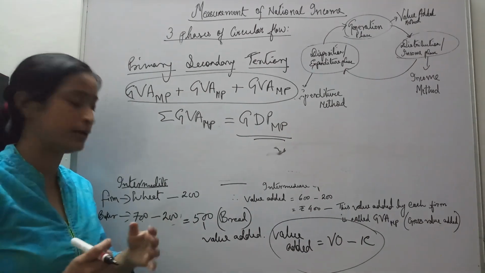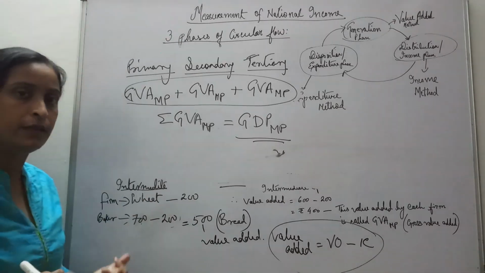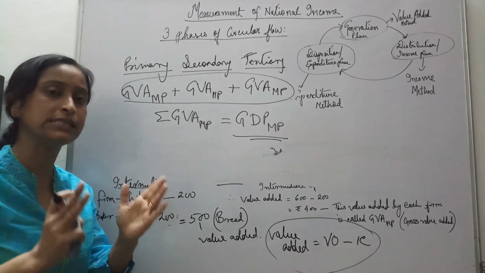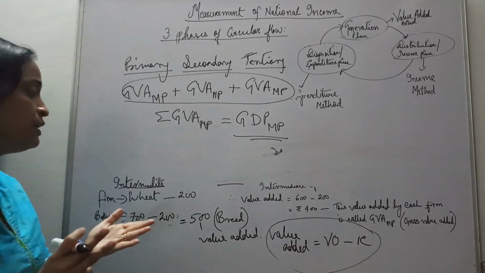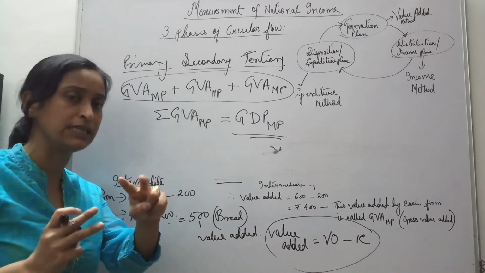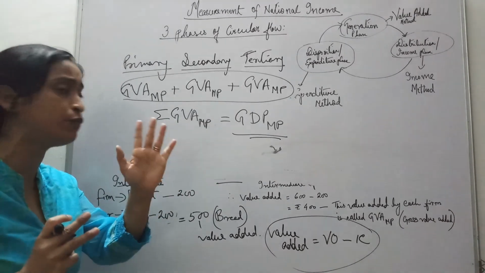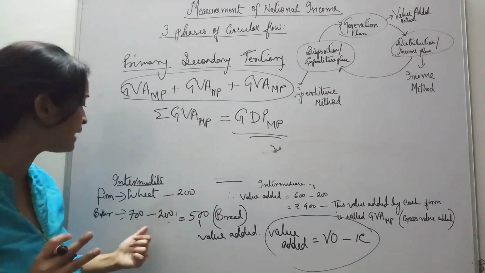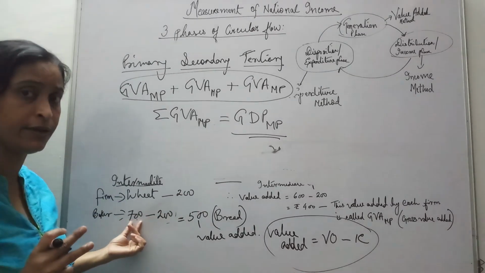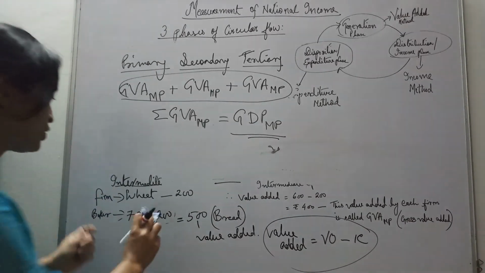Alright, suppose, as the example I gave here, a baker buys wheat for rupees 200. He used the entire wheat of rupees 200 for making bread. So wheat is his raw material, intermediate consumption, and then he is selling bread for rupees 500. 200 was his raw material but selling for 500. How much value has he added to 200 rupees of wheat? He has added, in that case he is adding here 700. Sorry, he is adding here 500.